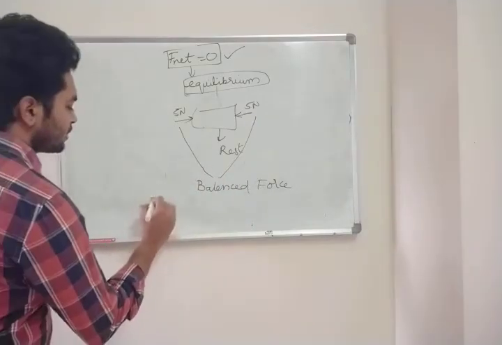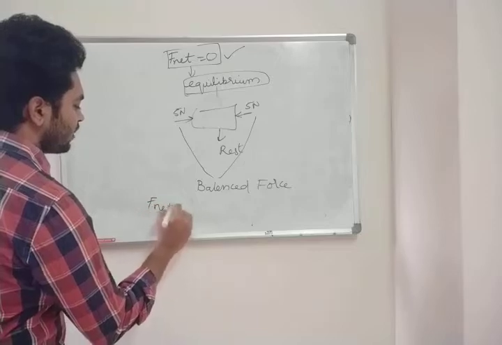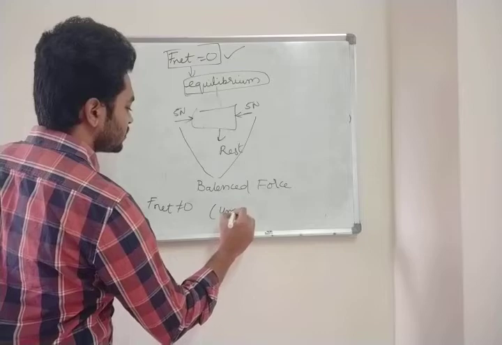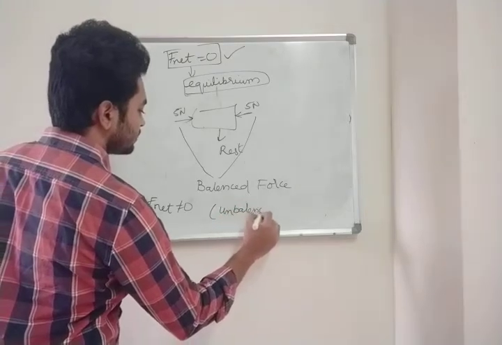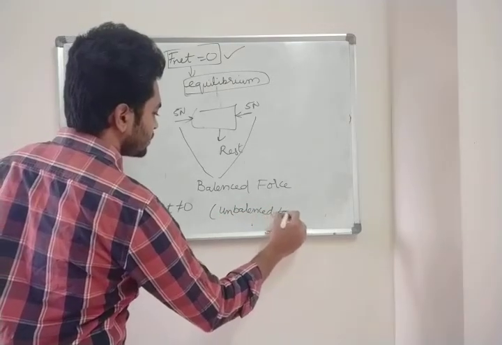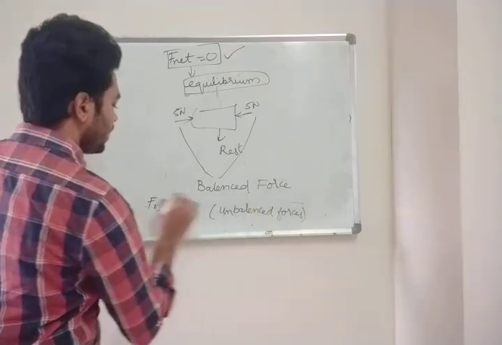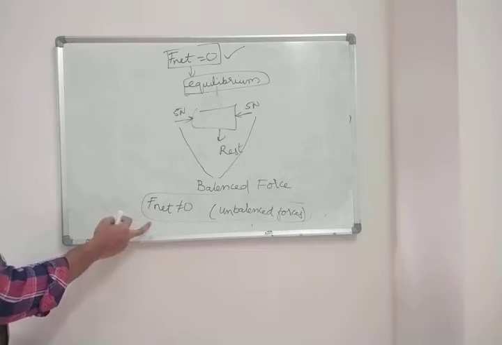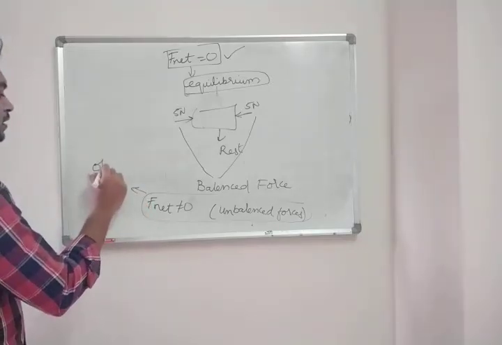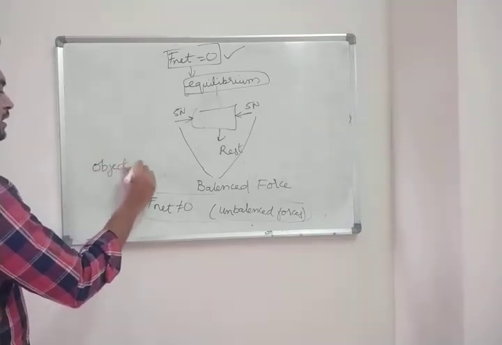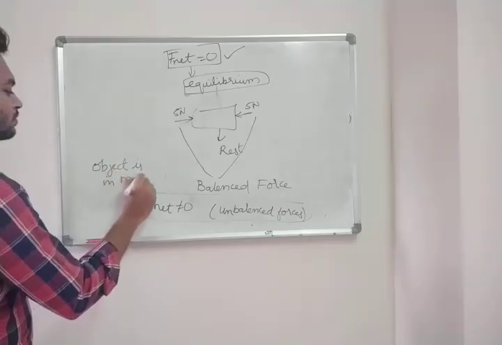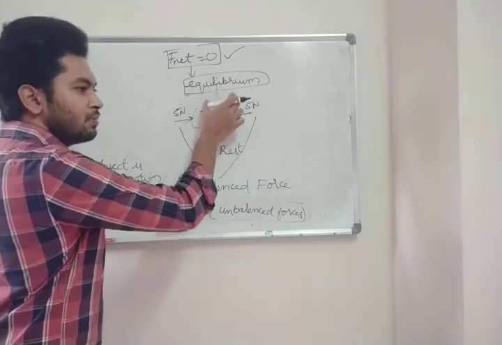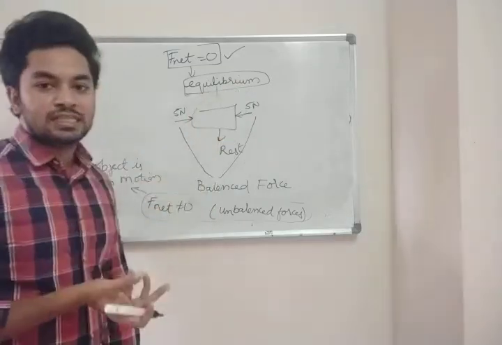Suppose F net is not equal to 0, then we call them unbalanced forces. If F net is not equal to 0, then the object is in motion. If F net is equal to 0, the object is in equilibrium. Equilibrium means the object is at rest.